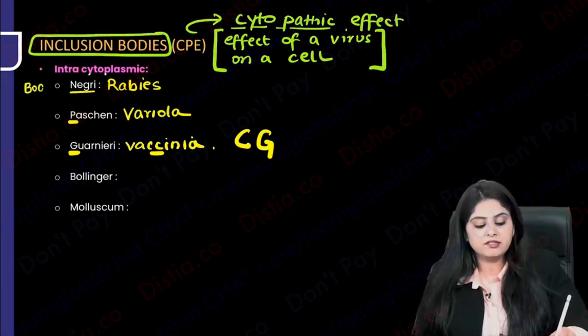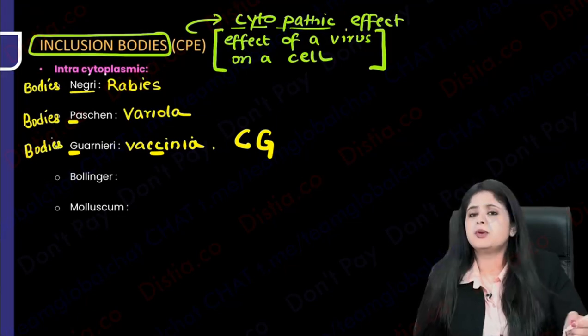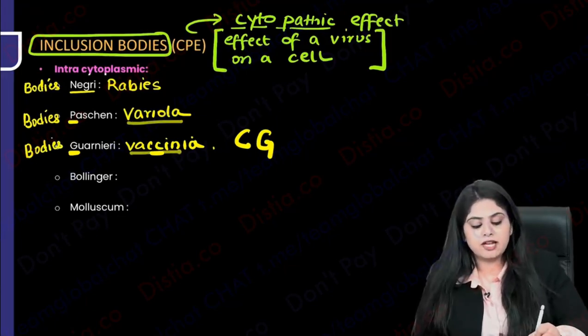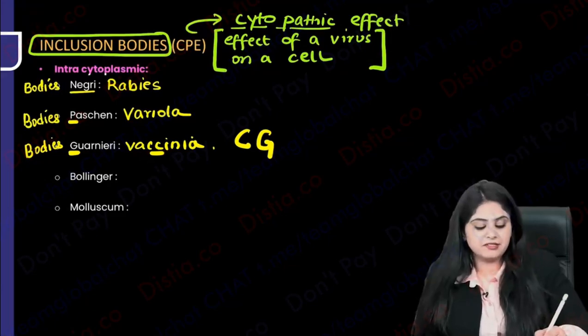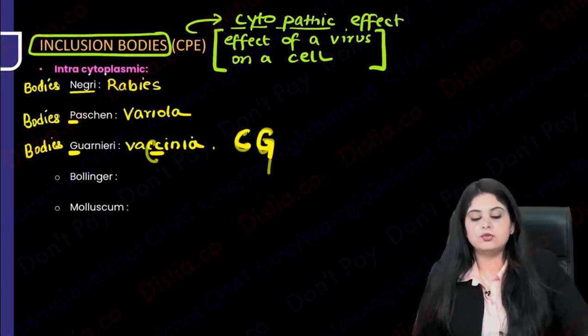So Negri bodies are seen in rabies, Paschen bodies in variola, Guarnieri bodies in vaccinia. There's another mnemonic if you get confused between variola and vaccinia: smaller name, smaller body; bigger name, bigger body. But I prefer that vaccinia looks like a G, so it shows Guarnieri bodies.